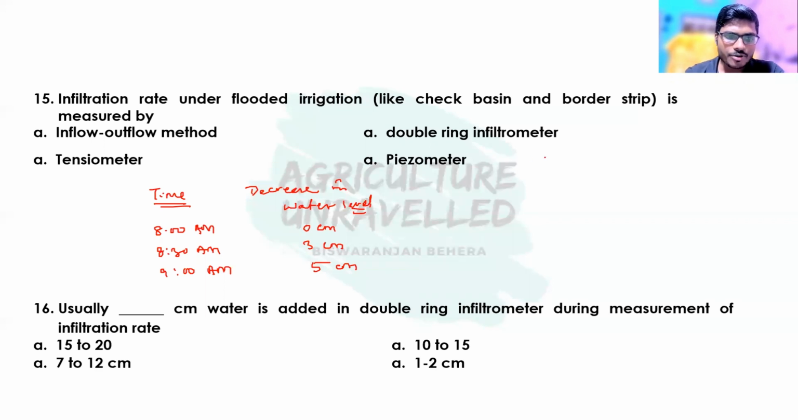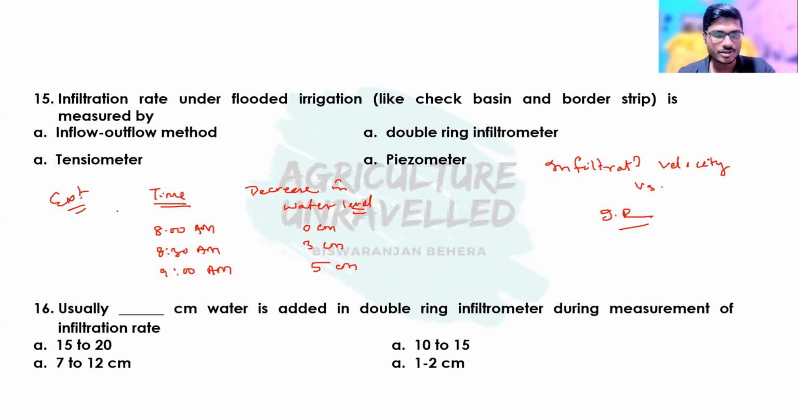Here I will introduce another term, that is infiltration velocity. So is there any difference between infiltration velocity and infiltration rate? Yes, there is a difference. Now we'll see the difference from this example. Okay, this is a practical example. This is a reading from the double ring infiltrometer that we have already discussed.